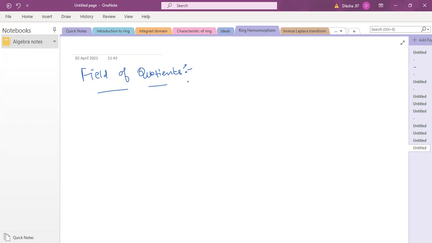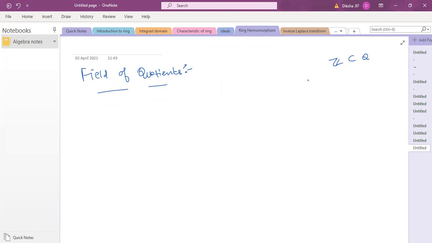What we mean by the field of quotients is that you do have rings which are not fields, but at least they are contained in some field. For example, if you take Z, Z is not a field itself, but it is contained in a field, which is, as we know, the rational numbers.